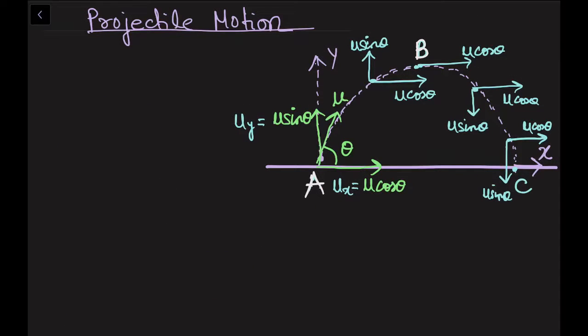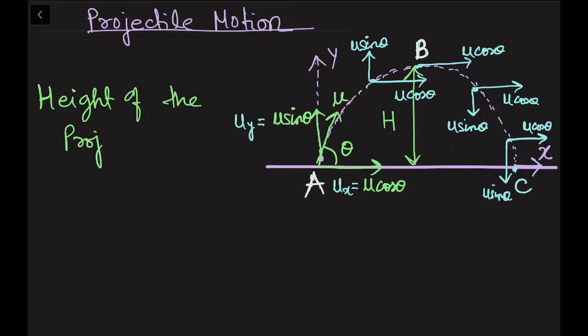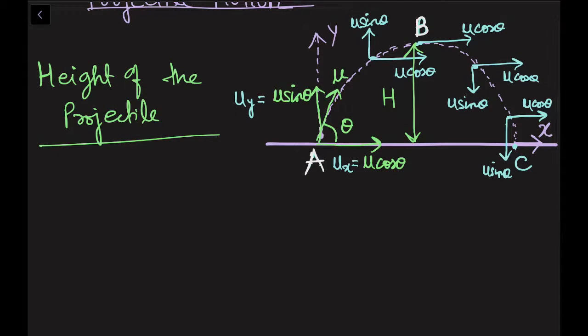Now similarly we can calculate the height of the projectile. What is the maximum height which your projectile can reach? So height of the projectile. For this calculation, let us use the formula V square is equal to u square minus 2gh. V square, final velocity at B. Between A and B I am calculating. Final velocity at B is 0. So V square is equal to u square minus 2gh.